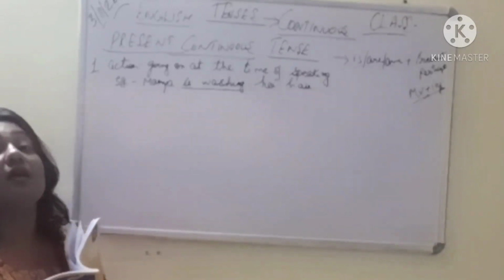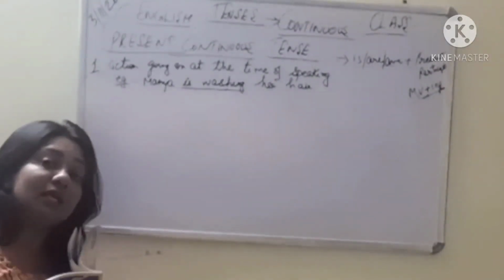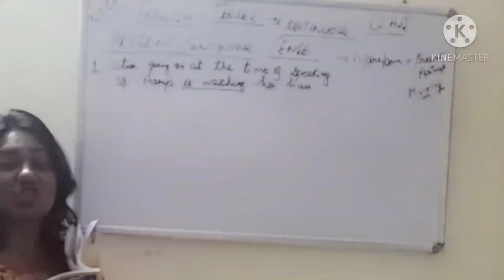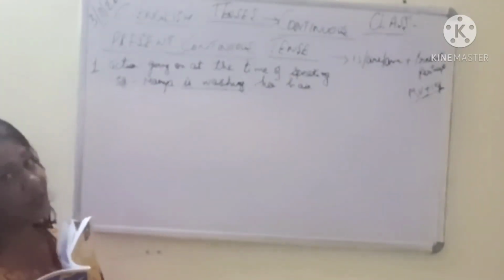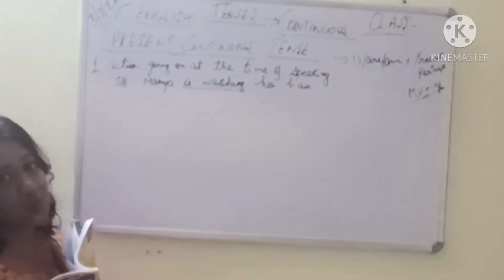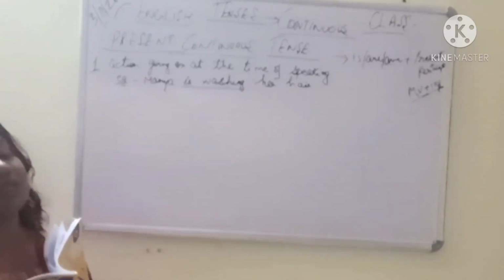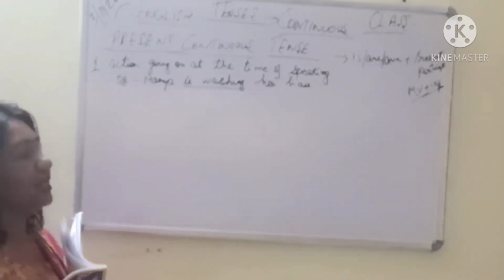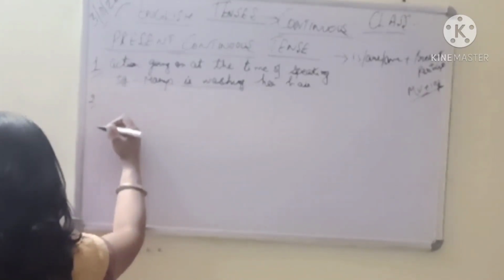If I say Ram is meditating, so this means he is still meditating. He has not finished his meditation. It is still continuing. It is still in progress. So that is what? Present continuous. Ram is meditating. Is meditating is your present continuous tense, right? Okay, next where should we use?